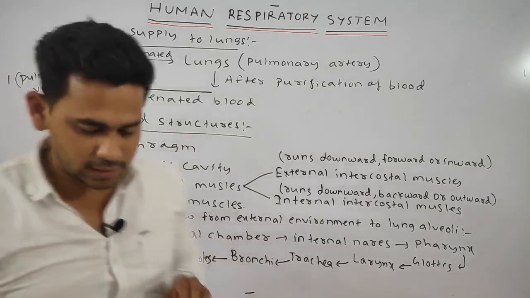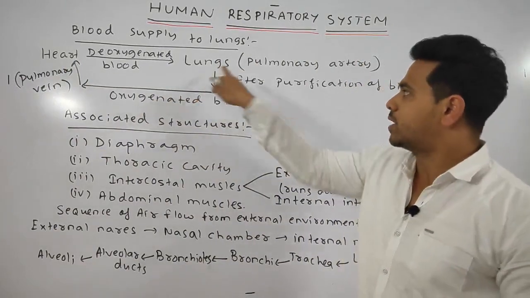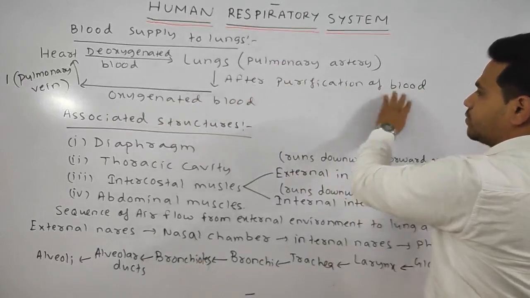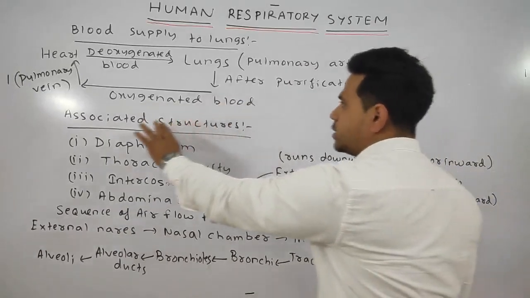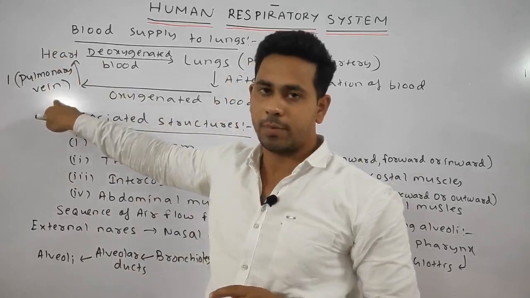Remember, from the heart the deoxygenated blood comes to the lungs by the help of the pulmonary artery. After the purification of the blood, the oxygenated blood flows into the heart by means of the pulmonary vein. Okay.